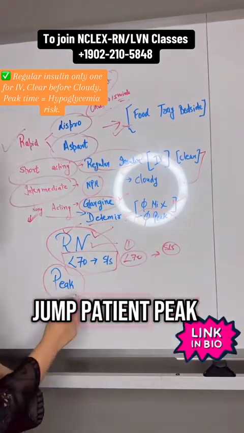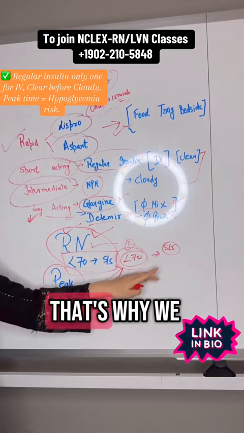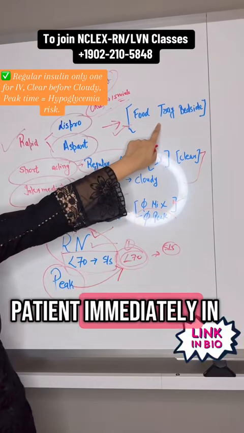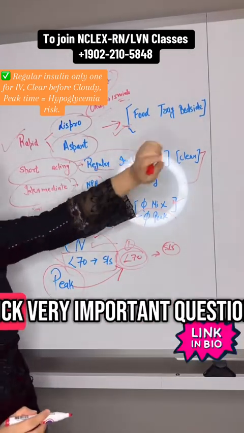When the patient is at peak, the risk of hypoglycemia is highest. That's why we give food to our patient immediately with the rapid one, because it starts working immediately. So the bedside tray is a very important question.